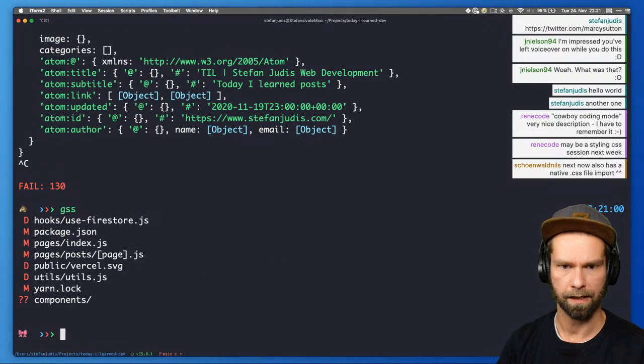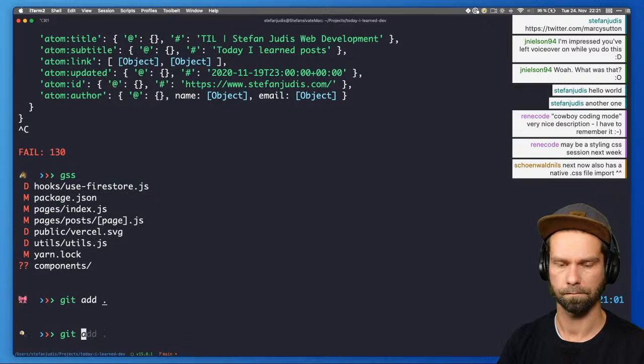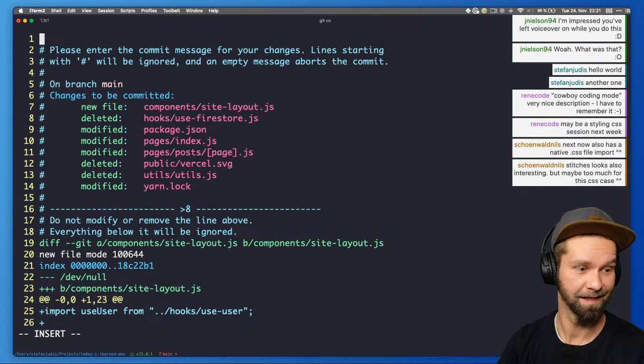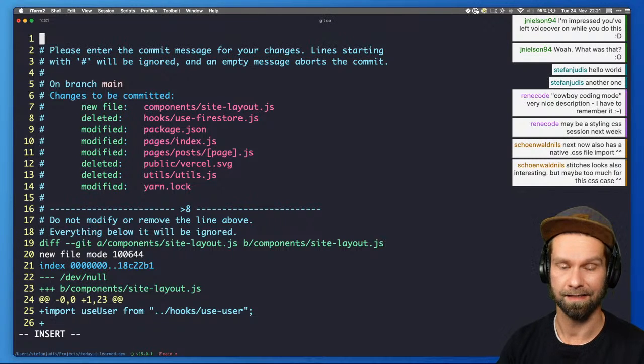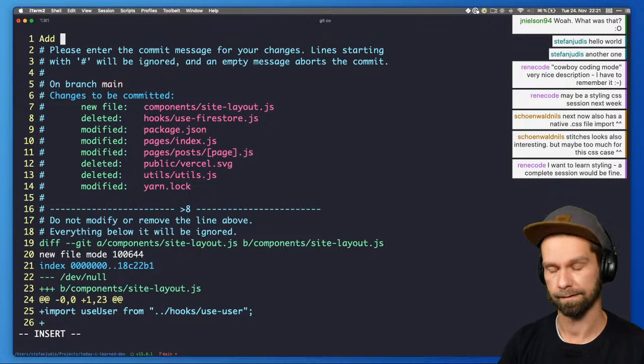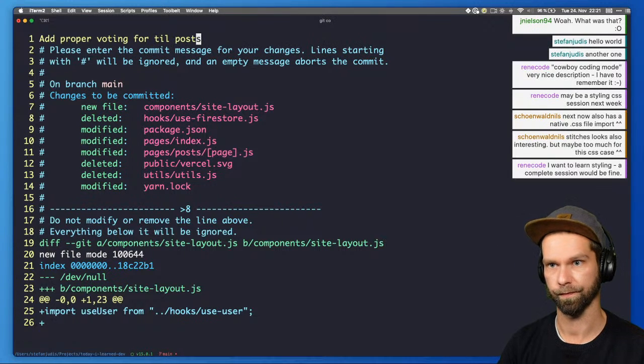So let's see what we have here. Package JSON, blah blah blah. Let's see what was the problem last time. That would be actually cool, because then we could see if someone else than myself can upvote here actually. So add proper voting for TIL posts.